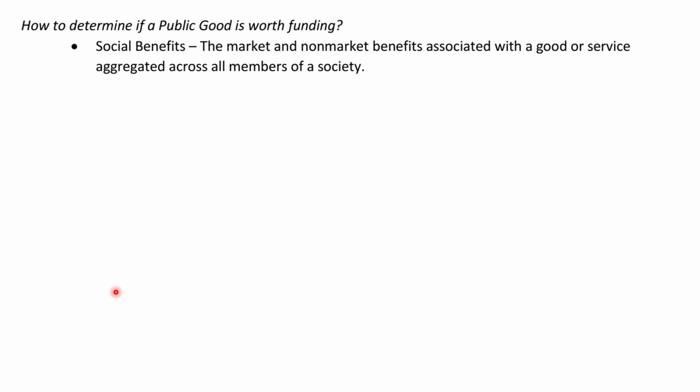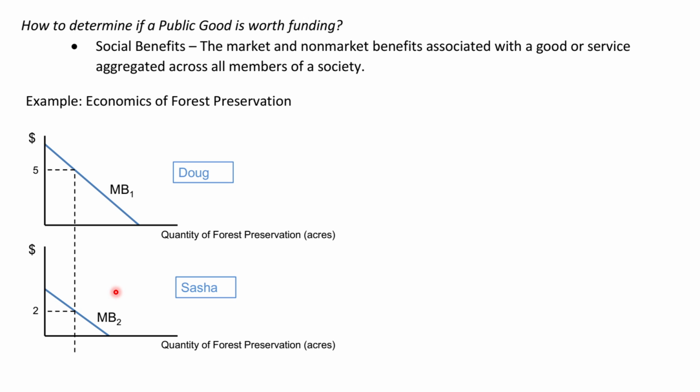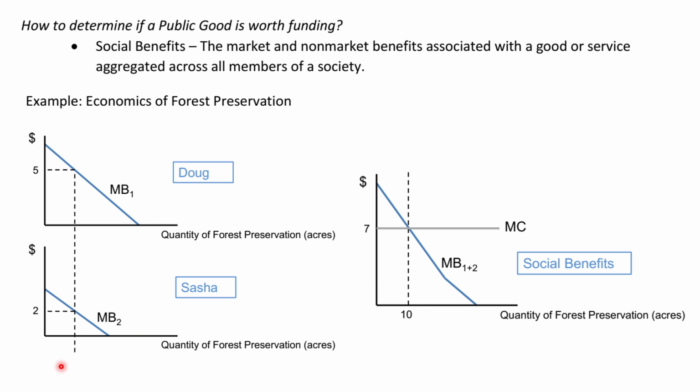First, we start with the idea of social benefit. The idea of social benefit is very straightforward. You simply take the benefit a good brings to everybody, then you aggregate the benefit. So, for example, let's suppose that in our society there's only two people, Doug and Sasha. And here we have 10 acres, so it should be 10 over here.